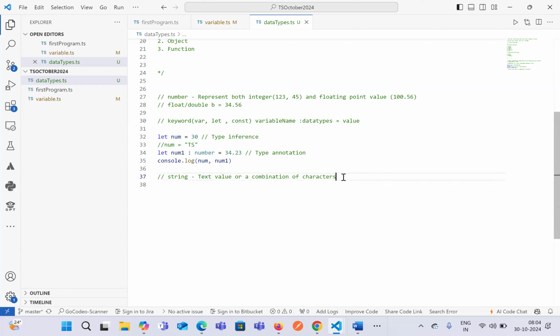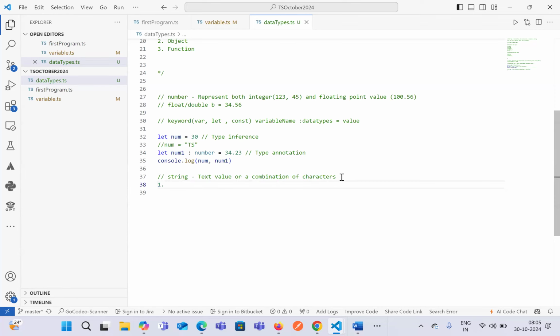It is also a combination of characters. The combination of characters is known as a string. In TypeScript, there are three ways in which we declare a string value, as well as in JavaScript.